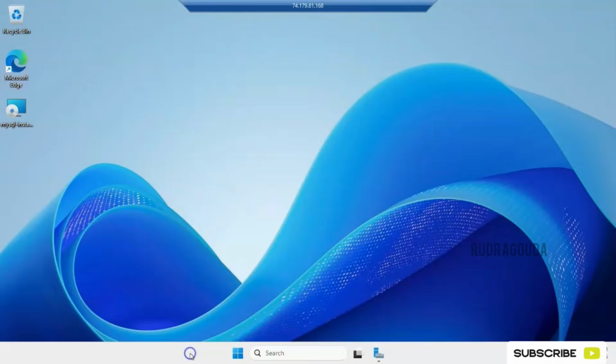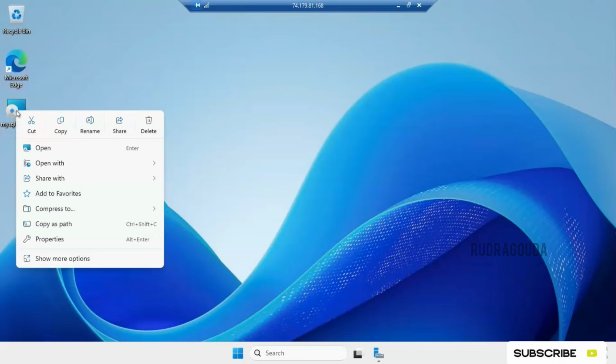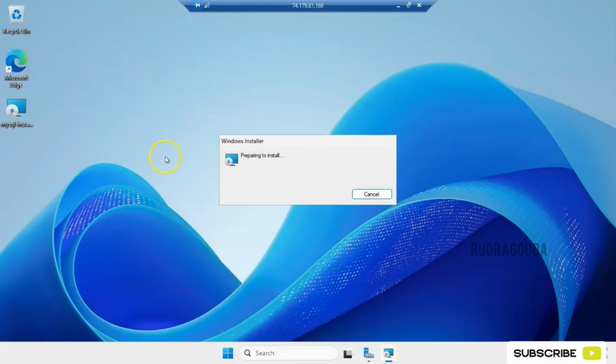I have copied that into the server where I wanted to do the monitoring. You can see the MySQL installer here. I'll select this one, right click and then click on open. Preparing to install. Okay, so what we are doing now is installing MySQL on the server. Once the installation is done, we'll make the configuration in such a way that the SolarWinds tool can easily monitor this particular database. Let's wait a few seconds to complete the installation.